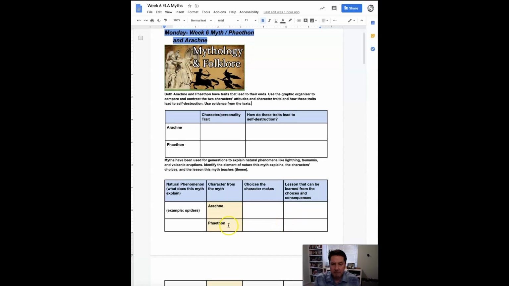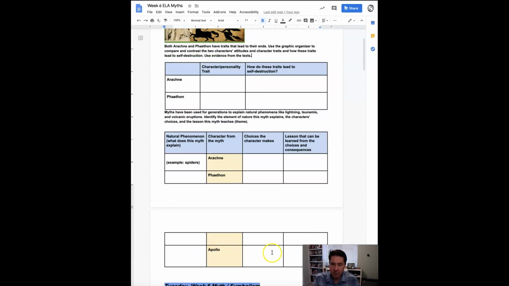Same for Phaethon. In that myth, what natural phenomena came along? At the end, it describes quite a few things that happened in nature as a result of his actions. What choices did he make? And what can we learn about the consequences of those choices, right? And then do the same thing for Apollo. And that's what we're doing today.